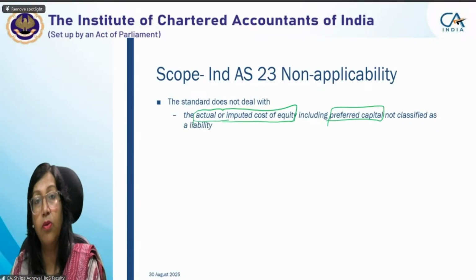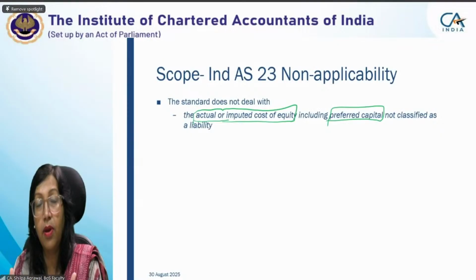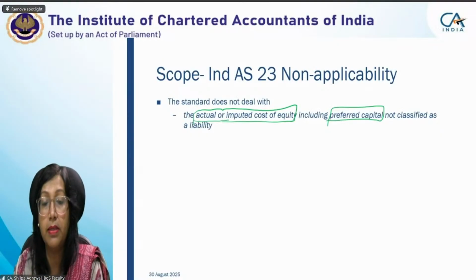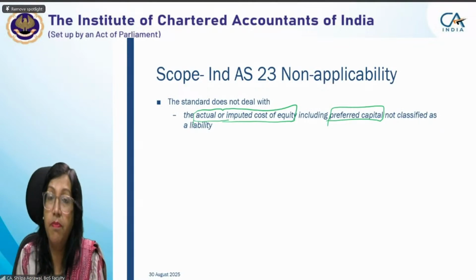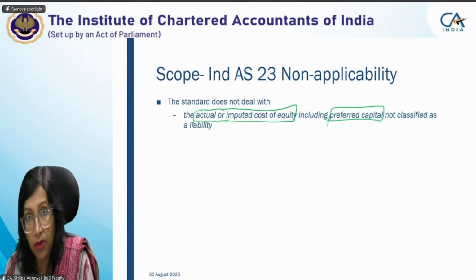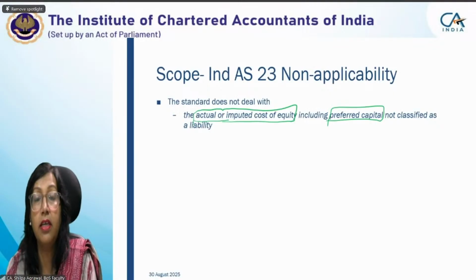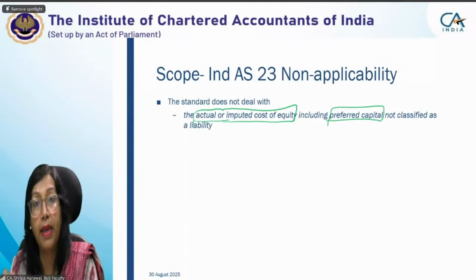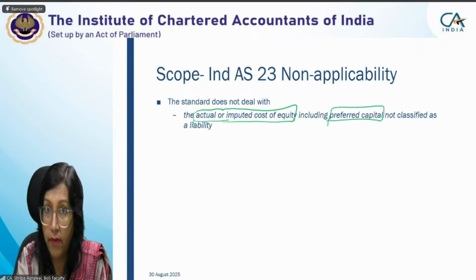As you all know, as per Indian Accounting Standard 32, that is on financial instrument presentation, preference shares may be your capital, and preference shares may be your liability also. In case preference shares are your liability, any interest or any dividend which you are paying on those preference shares will be considered as your borrowing cost if it is used for a qualifying asset.